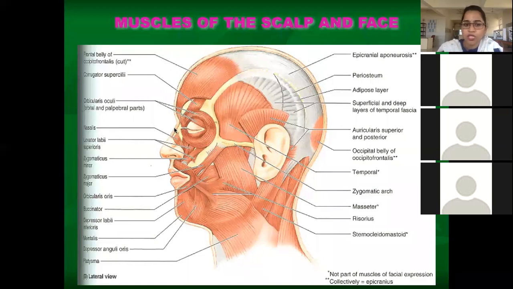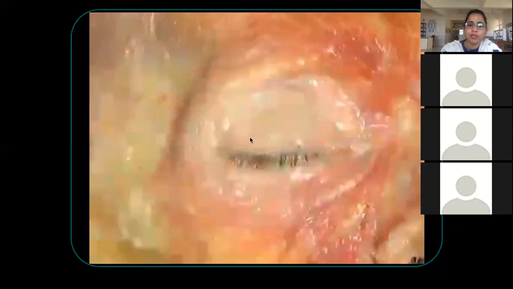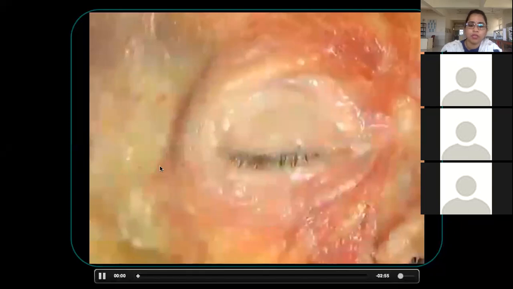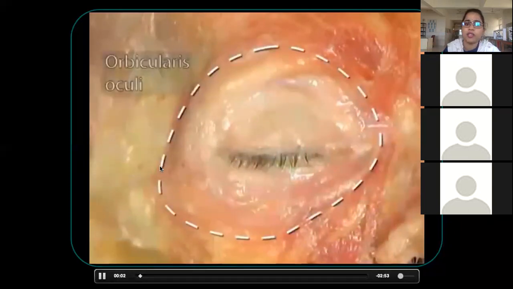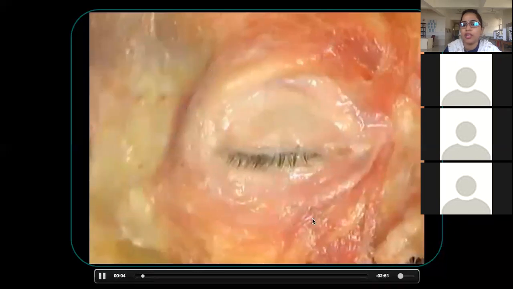What are the short note questions? One is orbicularis oculi, buccinator, and orbicularis oris. So for these three, you will have to study the origin, insertion, nerve supply, and actions. You will have to write these as short note questions. So let's see orbicularis oculi. So here this is orbicularis oculi. Now please note it down.